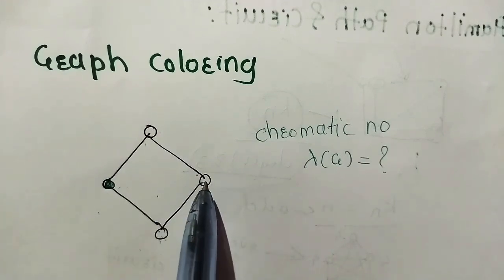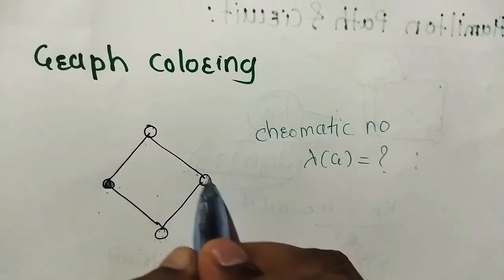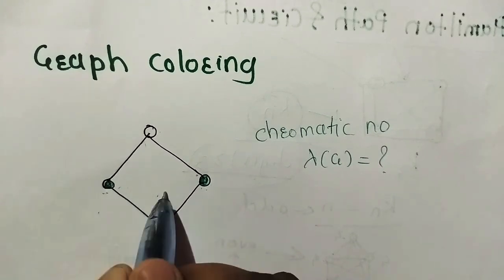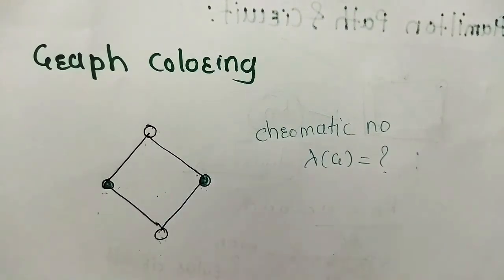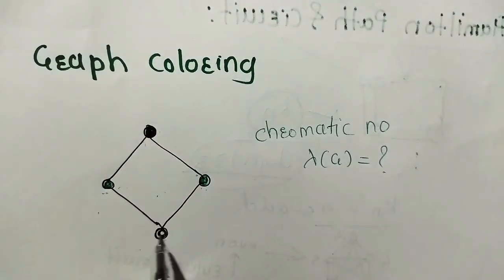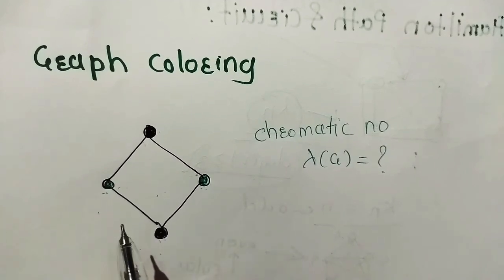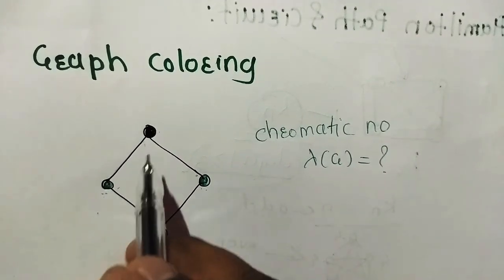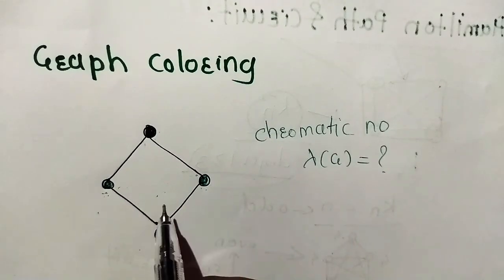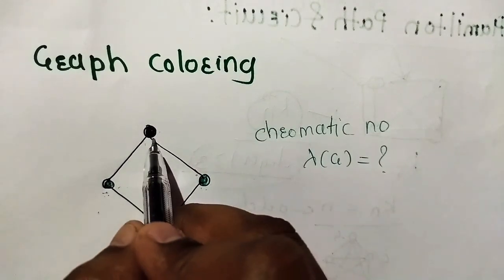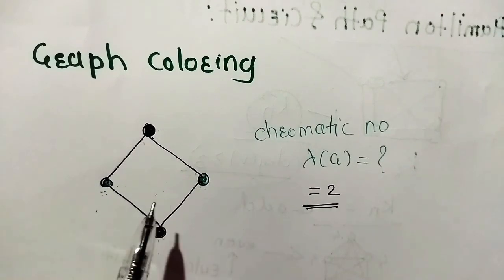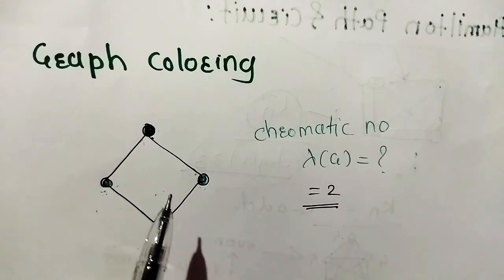This is not adjacent to this vertex, so we can color this using green color. Now these are not adjacent, so same color, and these are not adjacent, so we can color them with the same color. Just remember, no two adjacent vertices should be of the same color. How many colors are required to color this graph? 1 and 2. So lambda of G is equal to 2. The chromatic number of this graph is 2 because 2 colors are required to color this graph.